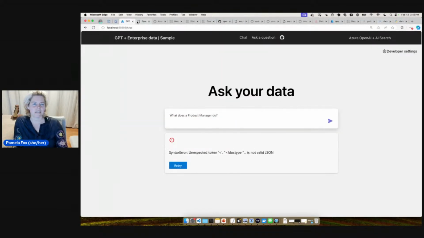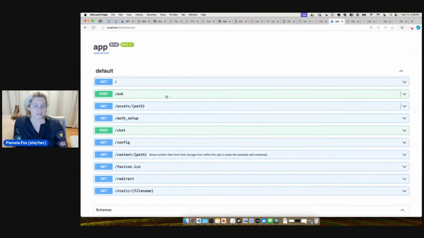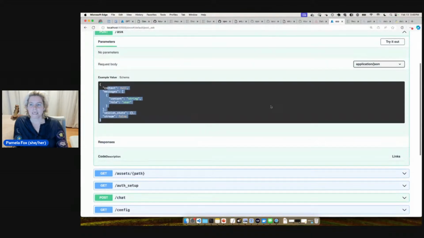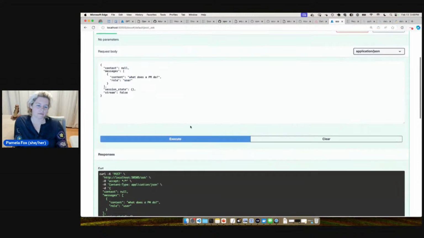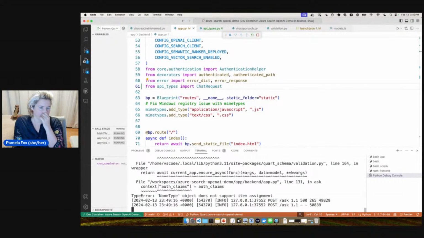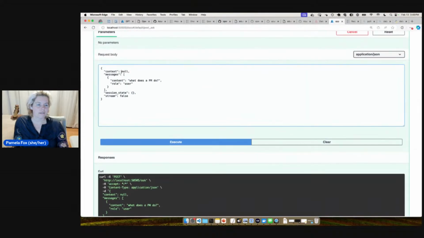Okay, let's try it in the actual docs. Here we have ask, and we can see now that ask got the same schema, and we can try it out and say, what does a PM do? I'm going to execute, and we got an error, it received a NoneType object. Okay, so this looks similar to what we've gotten before. Oh, and this was just the error with context. So I need to fix this default context so that it's not null.